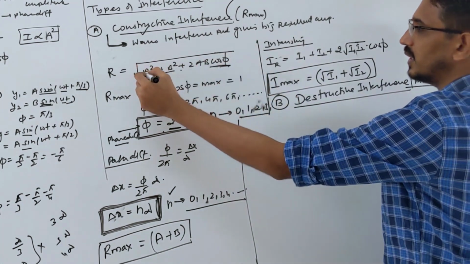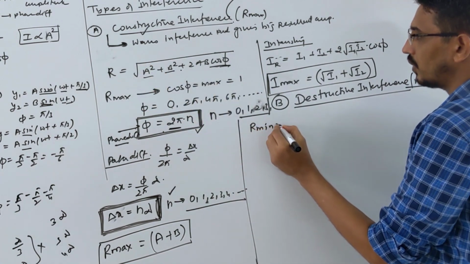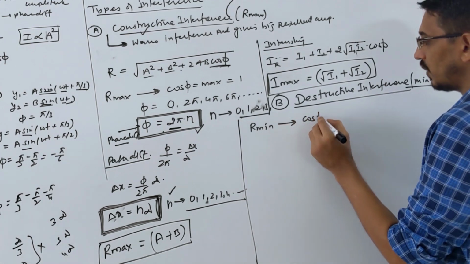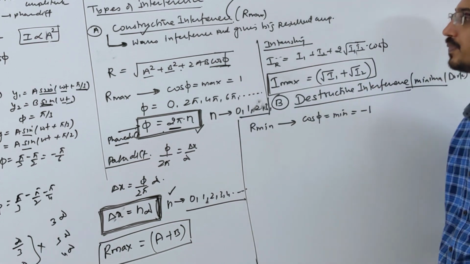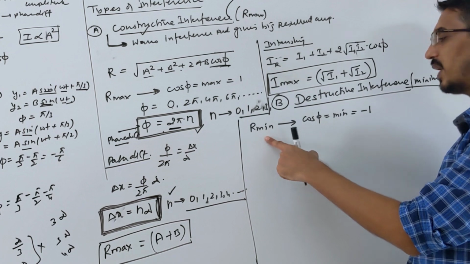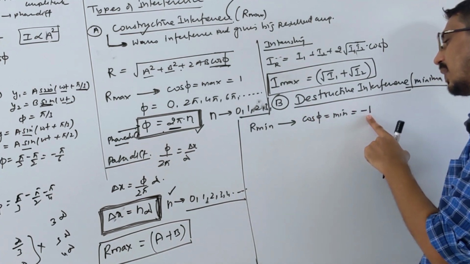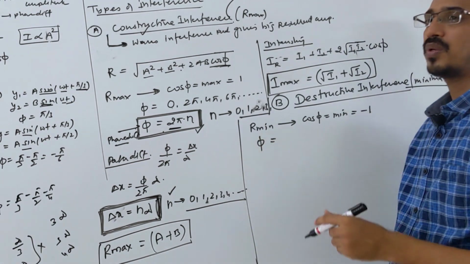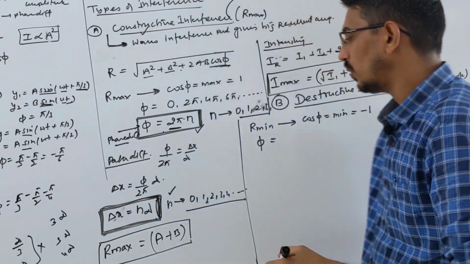This is your resultant amplitude. You want to get R minimum here. You want to get destructive. Right now, you want to get R minimum, which means cos phi should be minimum. And what's the minimum value of cos phi? -1. Correct? R minimum you want to get, so it directly depends upon cos phi only. Cos phi should be minimum, and the minimum value of cos phi is -1. So what should be phi for this? When you put cos pi, cos 180, what is the answer? -1, right? So the angle should be what?